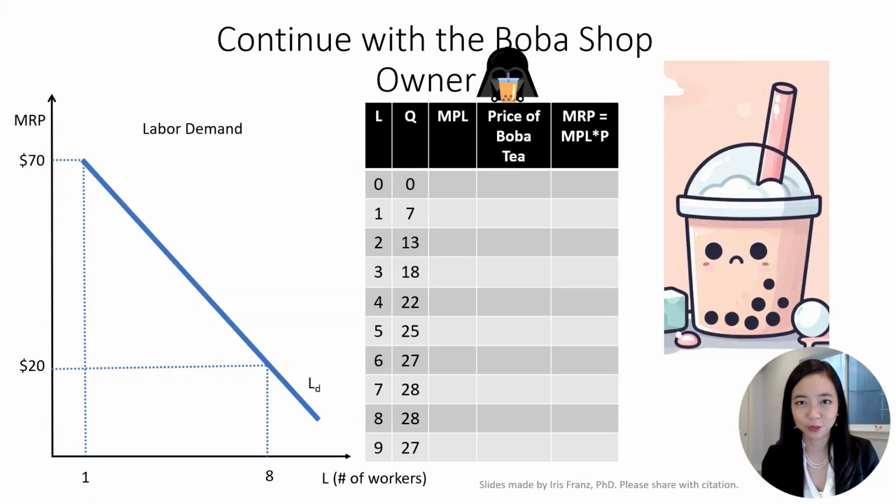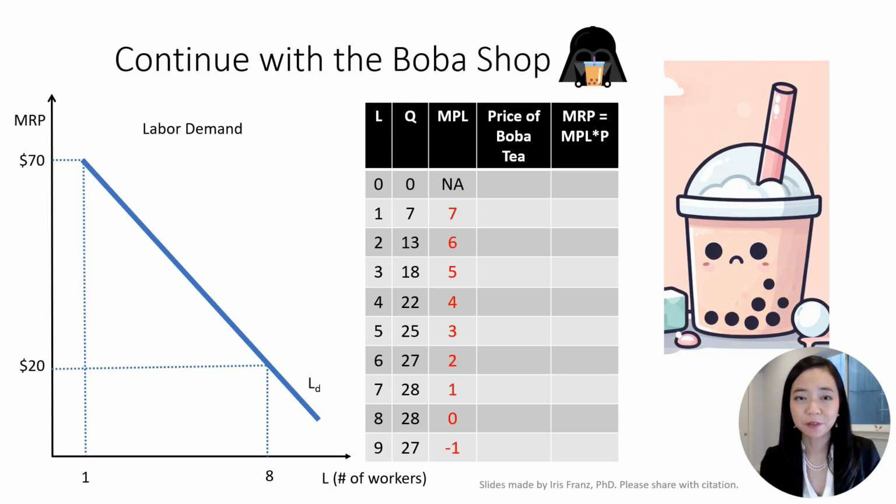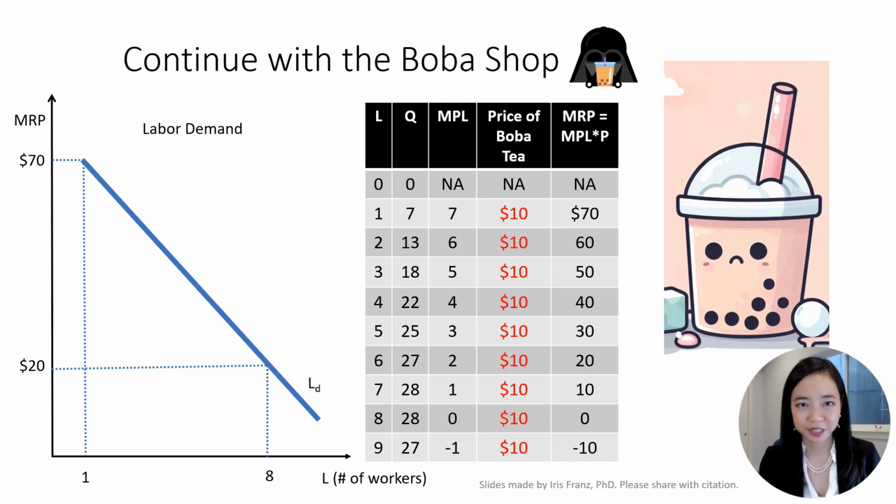Boba Vader first wanted to see how many boba drinks each additional worker can make. So he calculated marginal product of labor, MPL. As we know from the previous lecture, the marginal product of labor is equal to the change in quantity divided by the change in labor. Boba Vader calculated the marginal product of labor for each worker on Earth. As the boba market is perfectly competitive, Boba Vader is a price taker in the product market. The current price of a boba drink is $10.